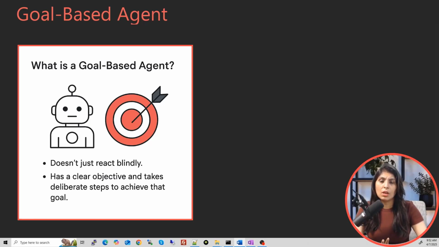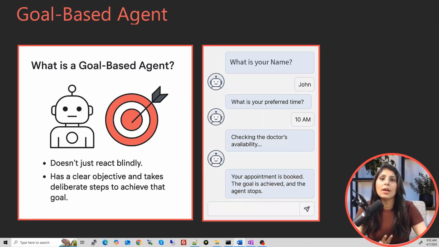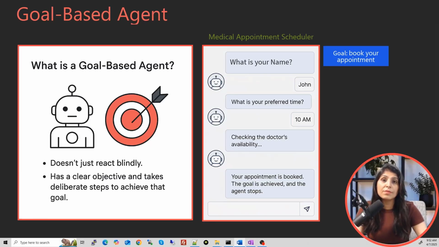So let's see it with an example. Let's say you want to book a doctor's appointment, and for this task we have an agent called medical appointment scheduler, and the goal of this agent is simple: book your appointment. To achieve this goal, this agent will ask you your name. You will provide the name to the agent, and then it will ask you a follow-up question, and it might ask you for the preferred time, and then you'll provide the preferred time to it. Then it will check the doctor's availability for that time slot, and if the doctor is available, then it will book the appointment. And once the appointment is booked, the goal is achieved and the agent stops.